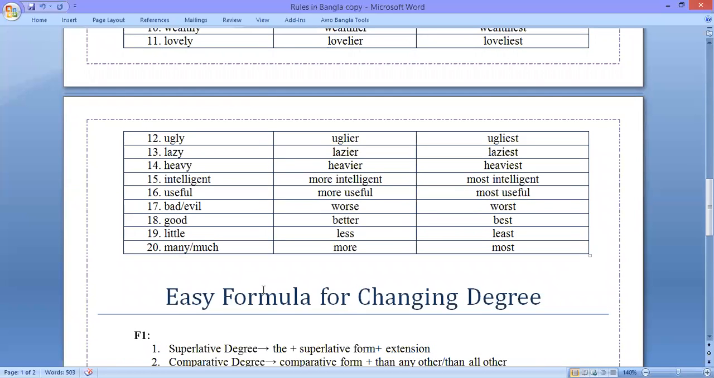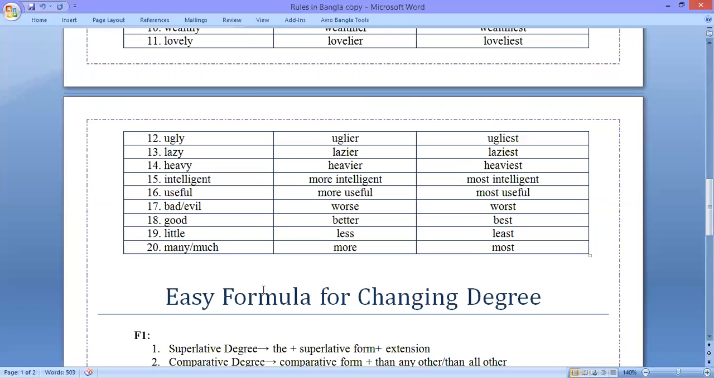When there is a word of more than one syllable, at that time we need to use more to make comparative and most to make superlative, such as intelligent, more intelligent, most intelligent; useful, more useful, most useful.